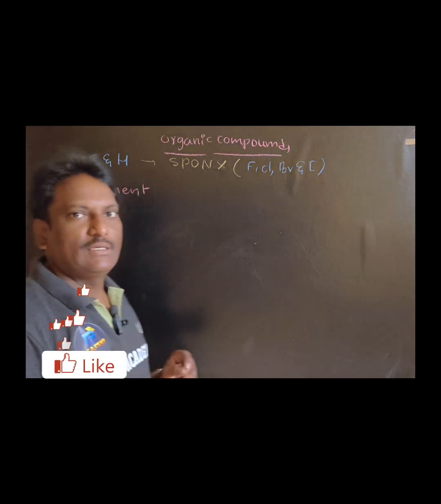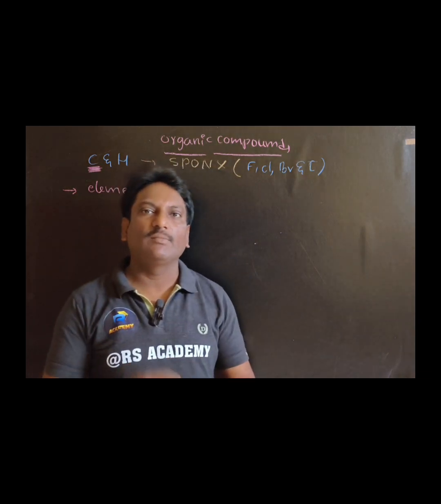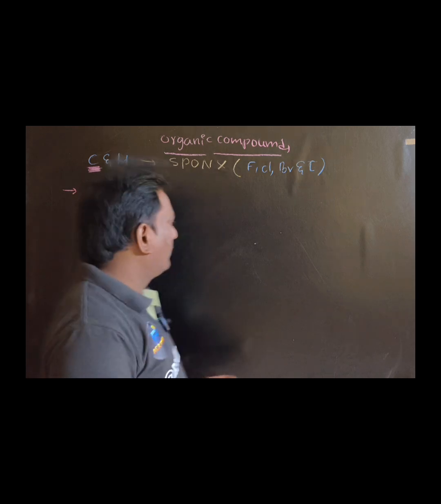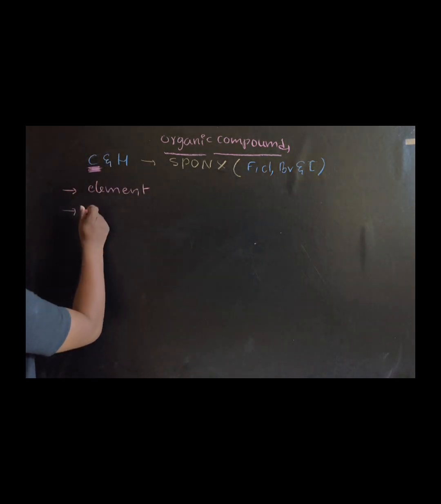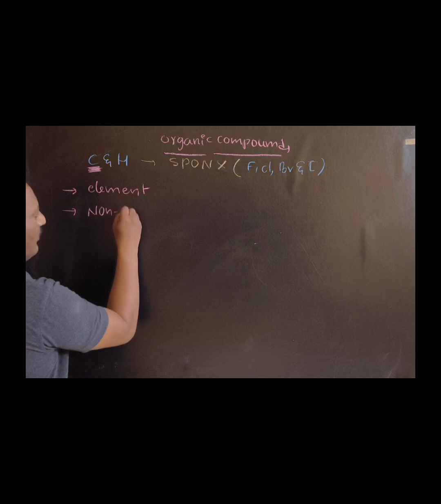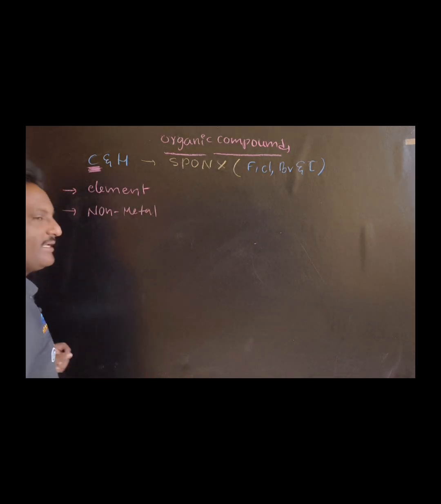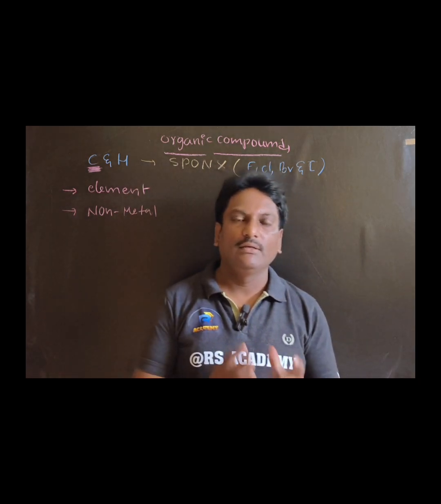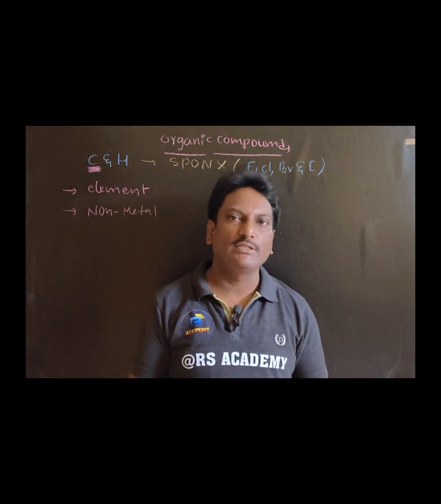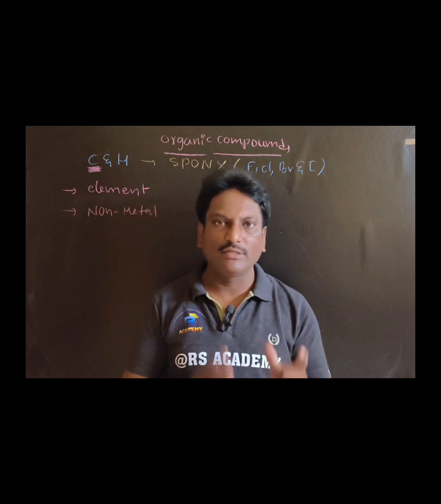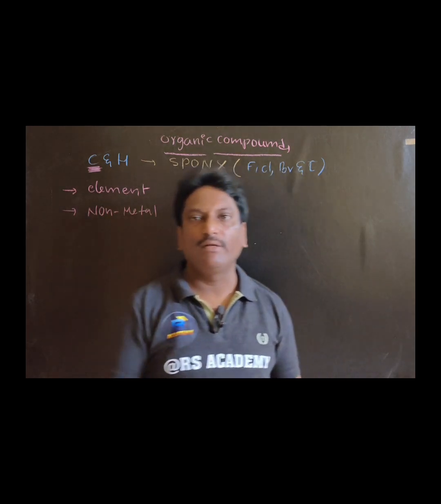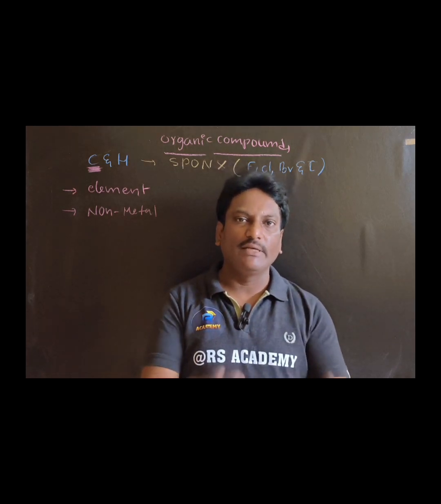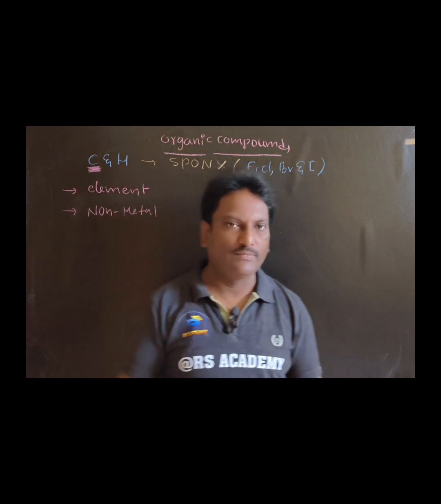You must have known that nearly 118 elements are present in the periodic table. Among them, carbon is one of the elements. Not only that, carbon is a non-metal. So what is a non-metal? What is a metal? Metals are generally the elements which give positively charged ions by the loss of electron or electrons, whereas non-metals are elements which give negatively charged ions by the gain of electron or electrons.